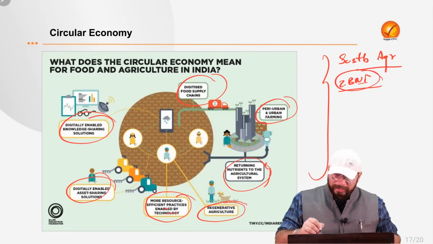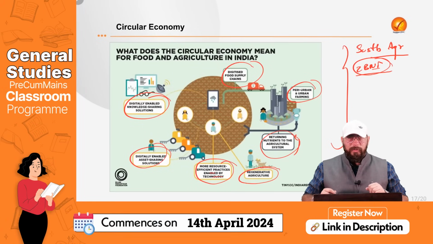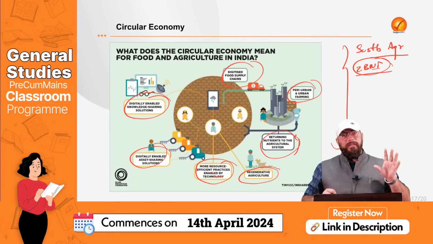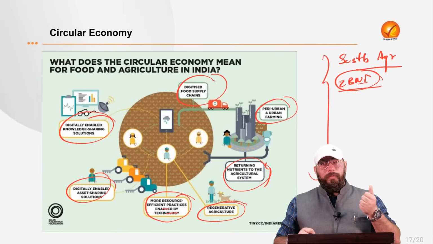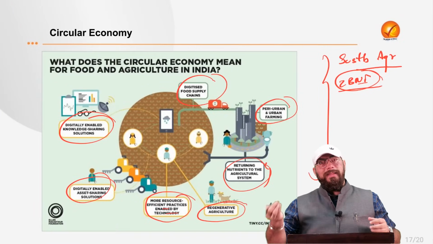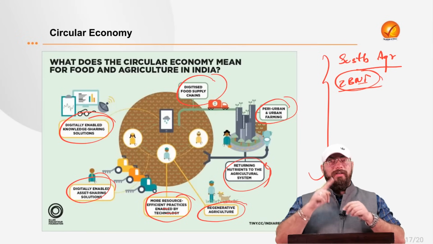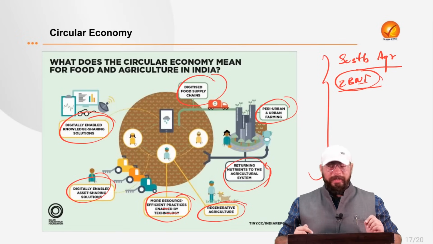So, zero budget natural farming, again given by Subhash Palekar, is closely related to the circular economy being present in agriculture. That is, raw materials are used to produce various products, the agriculture produce which we get, and that agriculture produce, once it is consumed, the leftover part is again used as a raw material. So a circle gets completed. That is our circular economy.